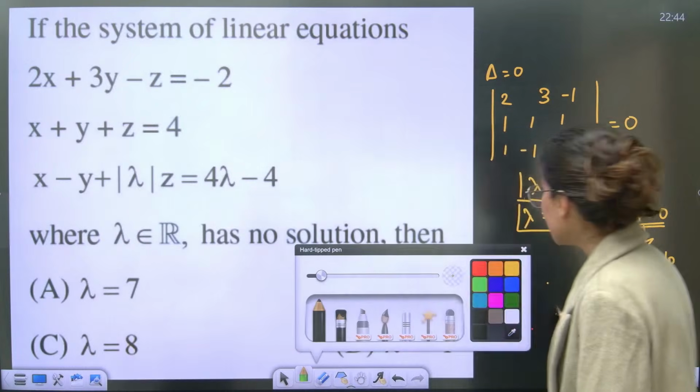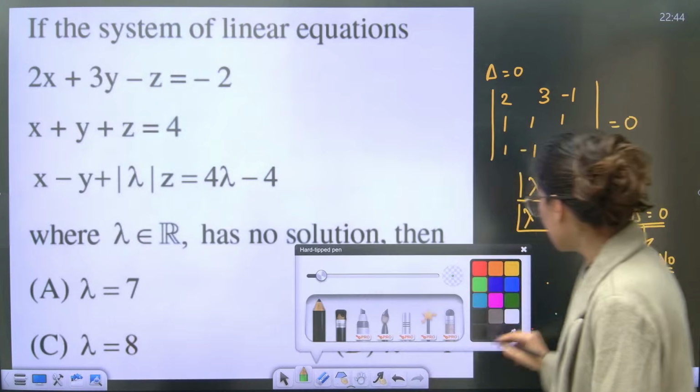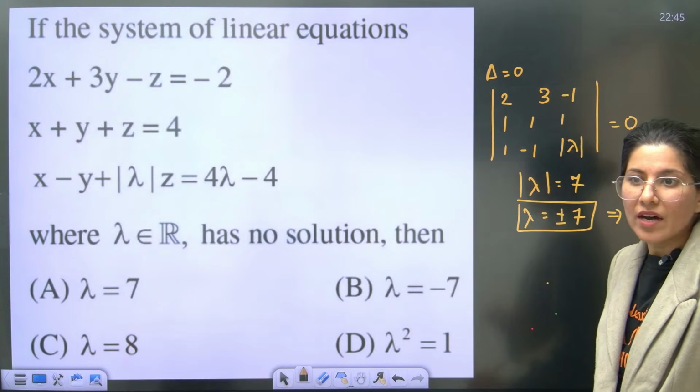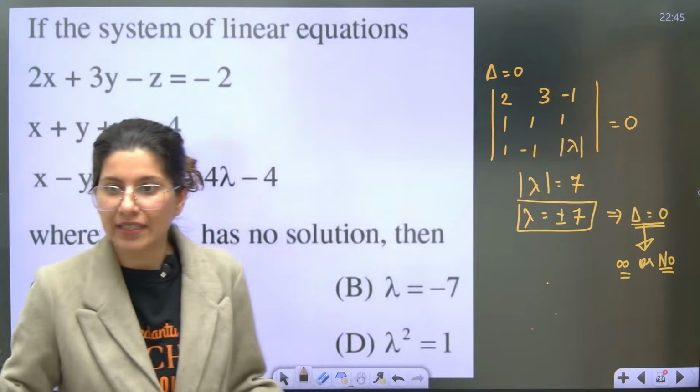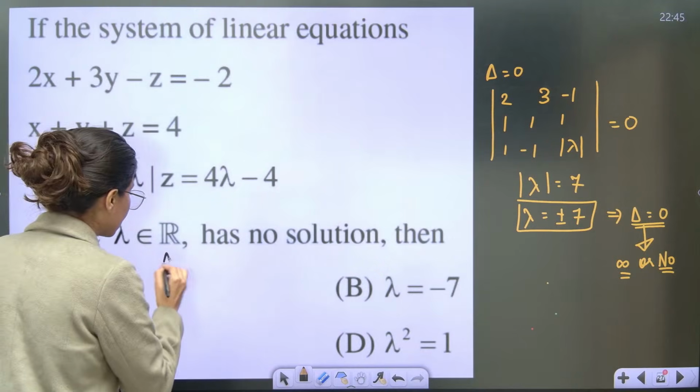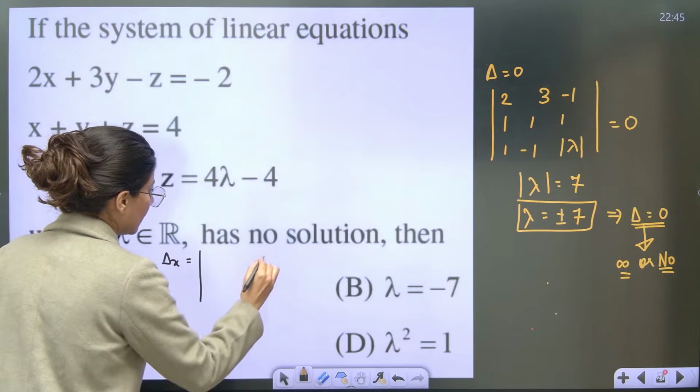Okay, are you getting it? So, ma'am, what to do then? The other 3 determinants will tell you. Yes. So, you have to target del x. Let's calculate del x. So, del x will be what?